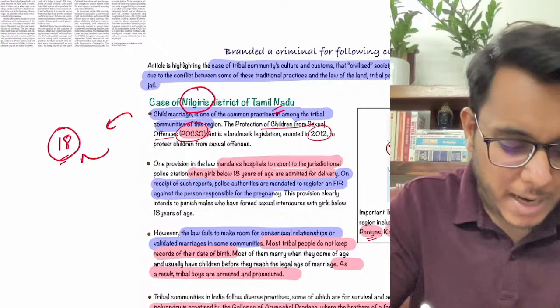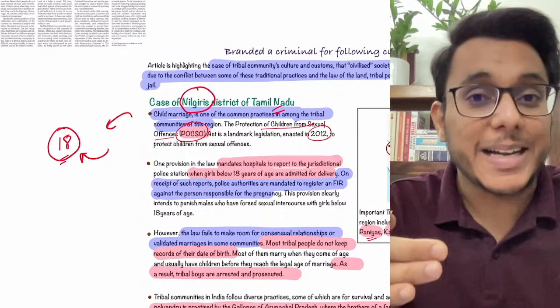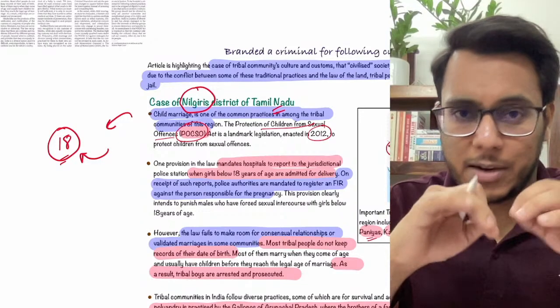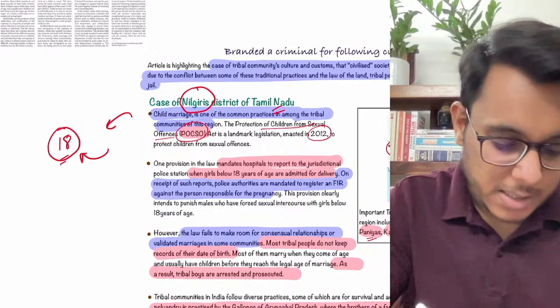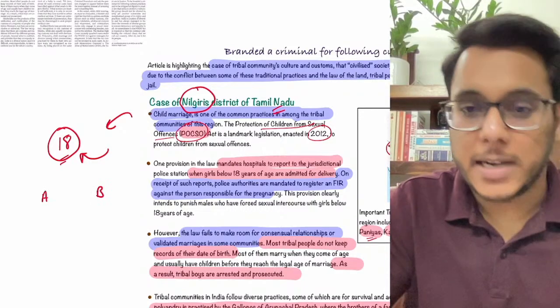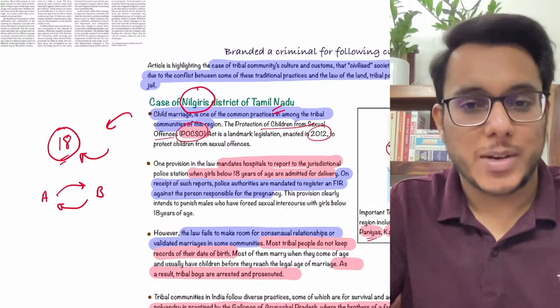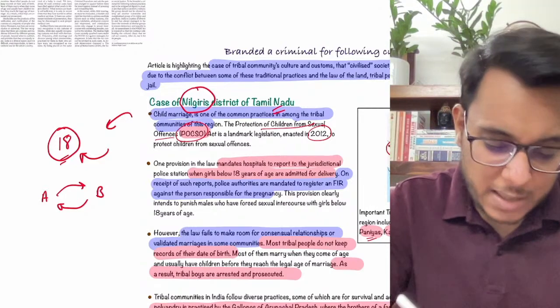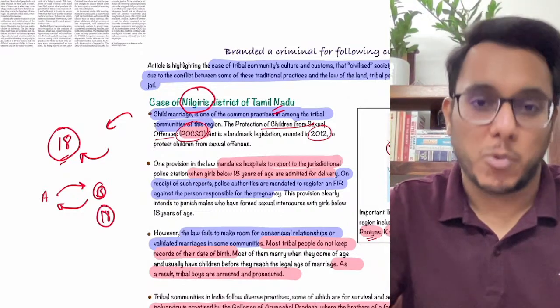And under this particular act, it is also provided that the consent of a person will not be valid if the person is less than 18 years of age. Suppose there are two people, A and B. Now A and B had been involved in a consensual sexual activity. Fine. If one of them is less than 18 years of age, their consent will not count. Is it clear?